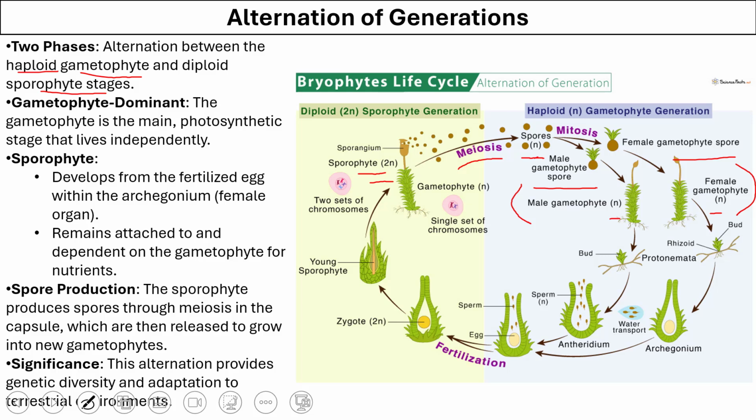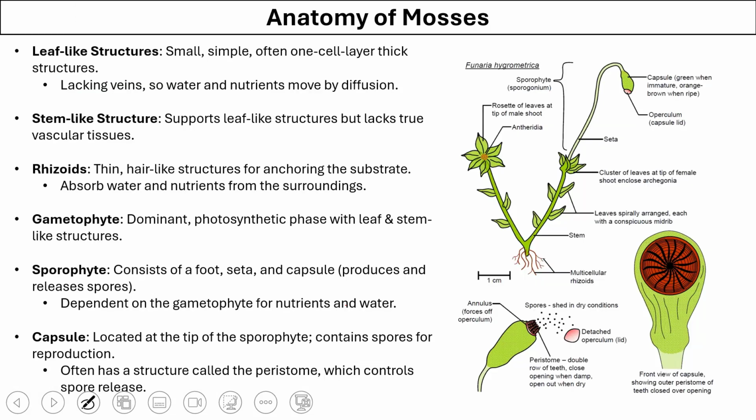The male gametophyte forms antheridia and female gametophyte forms archegonia. The fertilization between the two leads to the formation of zygote, which is a diploid structure. From this diploid structure, we see that a sporophyte is formed. That's why in the life cycle of a bryophyte, you will see two main structures. One that is diploid and one that is haploid. Let's look at the anatomy of mosses.